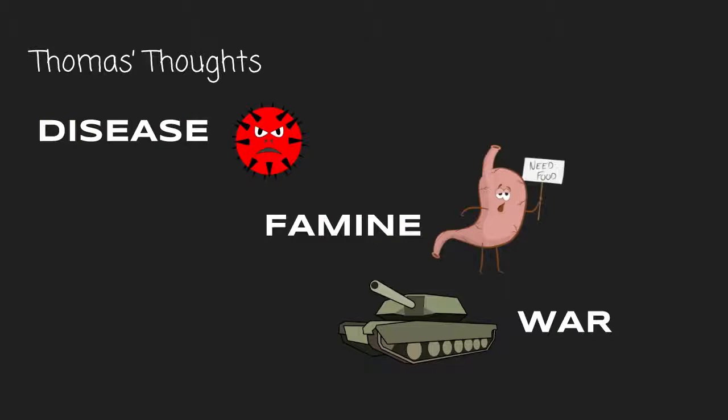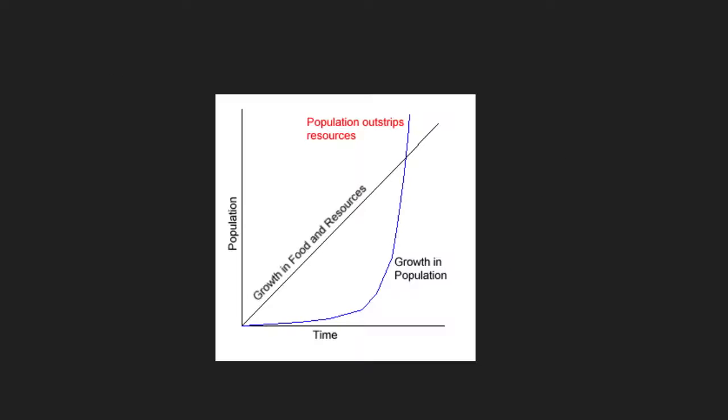And the basis of his theory is divided into two parts. The first one is that population increases exponentially, and the second one is that he thinks the food supply increases at a slow rate, while the growth in population increases at a fast rate, as it's shown in the graph.